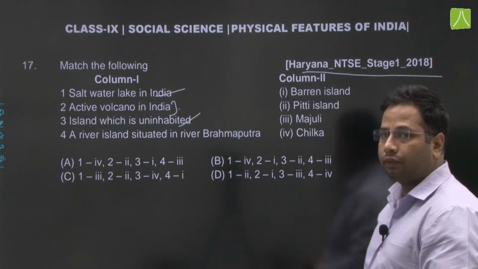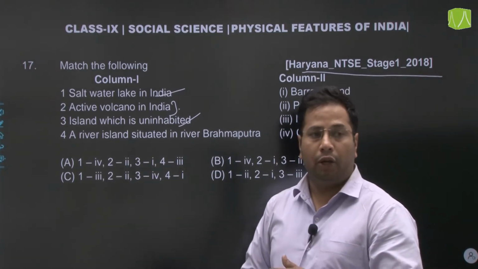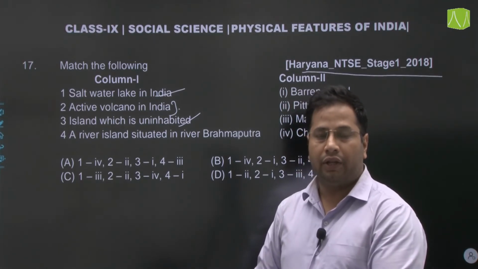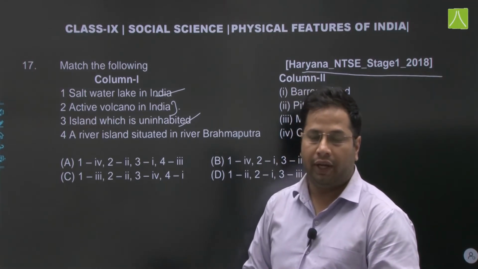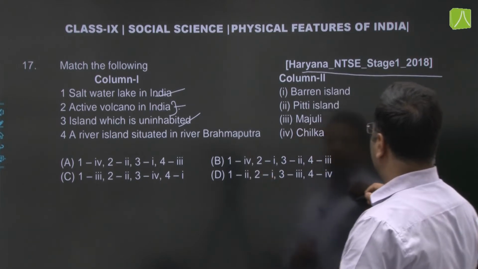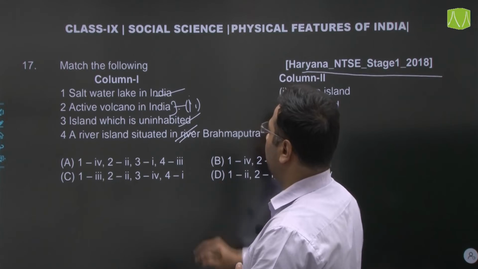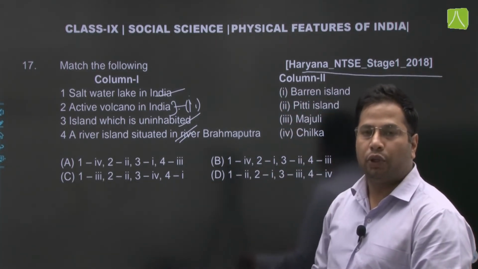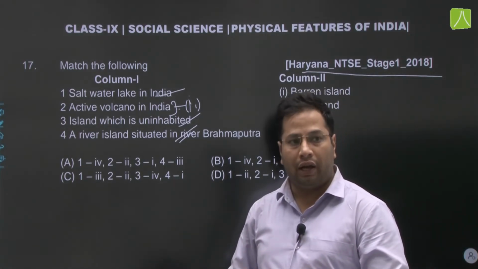Active volcano in India. We know the active volcano is found in Andaman and Nicobar Islands, and it is also called Barren Island. It is the only active volcano found in the territory of India. So the answer for the second would be 1, that is Barren Island. Then suppose we try this fourth one. A river island situated at river Brahmaputra. We know Majuli is a riverine island. In fact, it is the largest inhabited riverine island of the world.